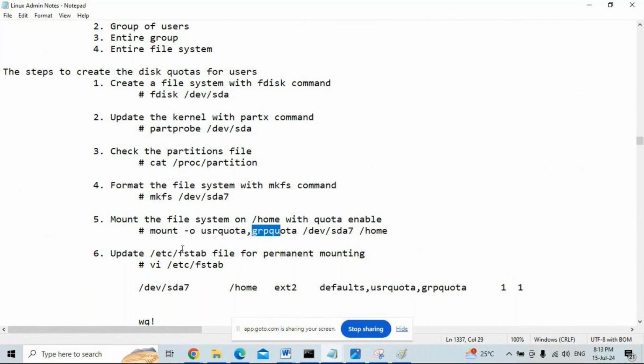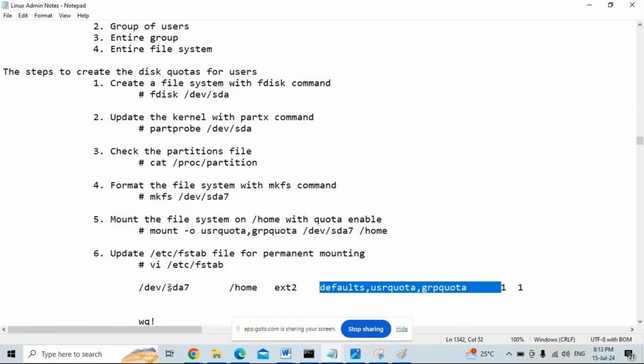Generally, only for temporary mounting, you have to mount the file system with quota enabled manually. In real time, we never mount the file system temporarily, always permanently. Then update the fstab file: /dev/sda7 /home file system type ext2 and defaults. After defaults, write usrquota and grpquota.